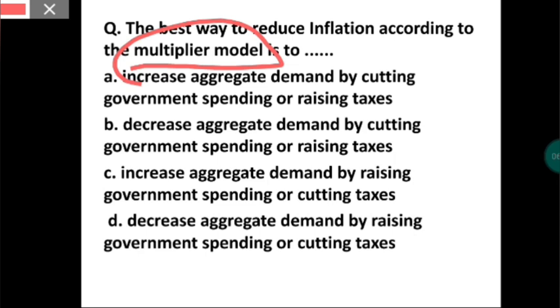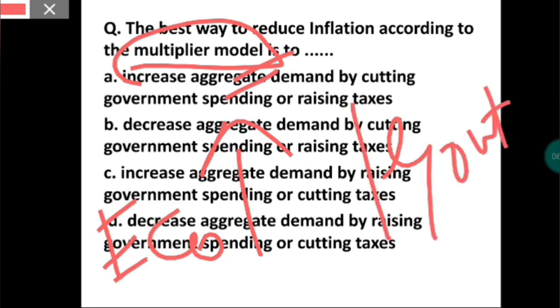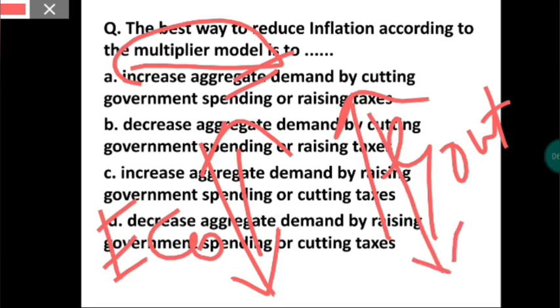In case of the multiplier model, the most simple definition is: when the economy flourishes, the government's expenditure also increases. When the economy is not flourishing, at that point the government's spending is also decreasing. So they both have a direct relationship. You should remember this. This will do.